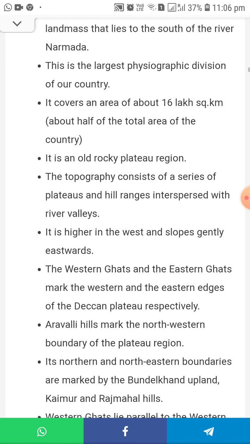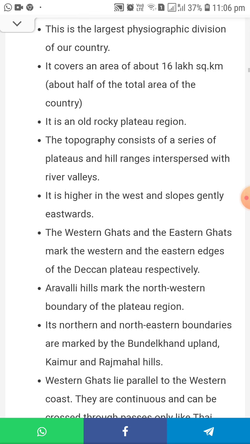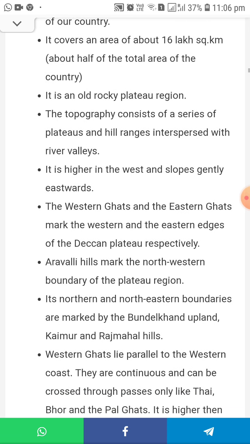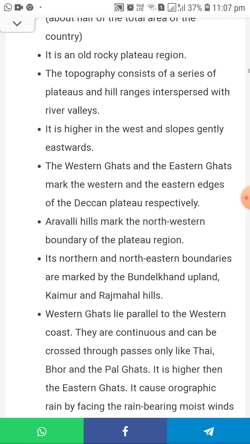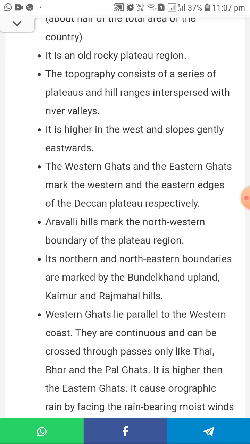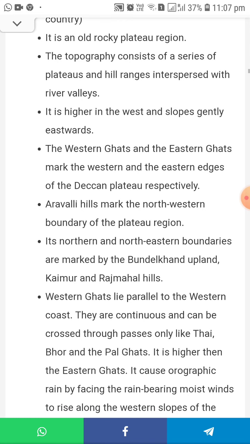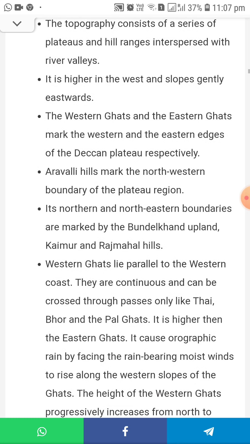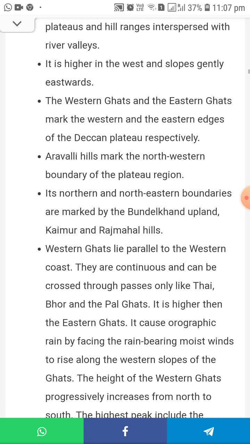The topography consists of a series of plateaus and hill ranges interspersed with river valleys. It is higher in the west and slopes gently eastwards. The Western Ghats and the Eastern Ghats mark the western and eastern edges of the Deccan Plateau respectively. The Aravalli Hills mark the northwestern boundary of the plateau region. What are the Aravalli Hills? They mark the northwestern boundary of the plateau region.